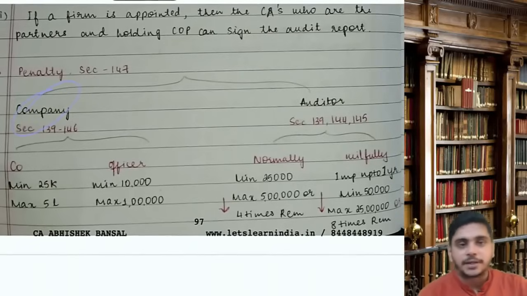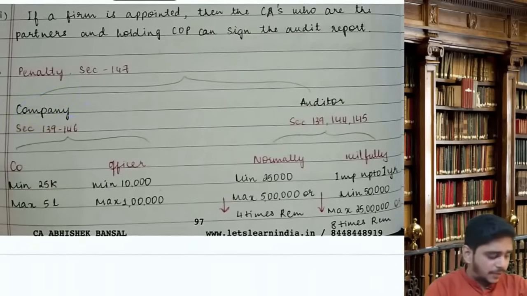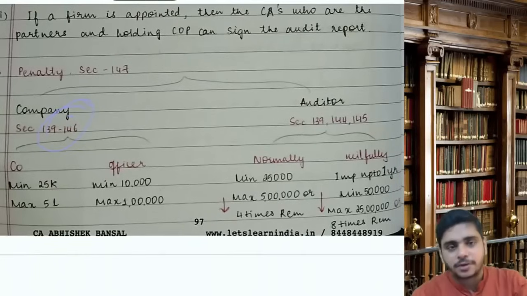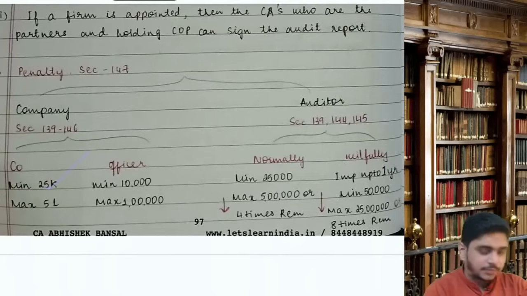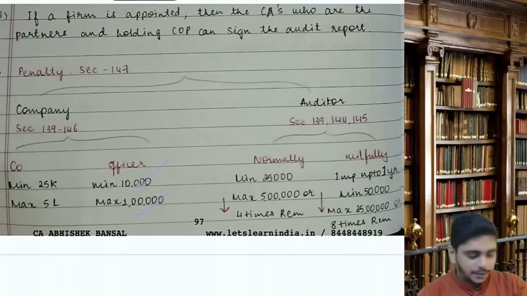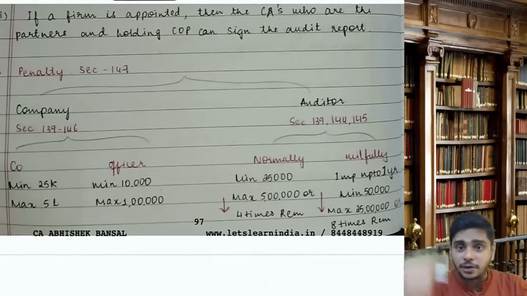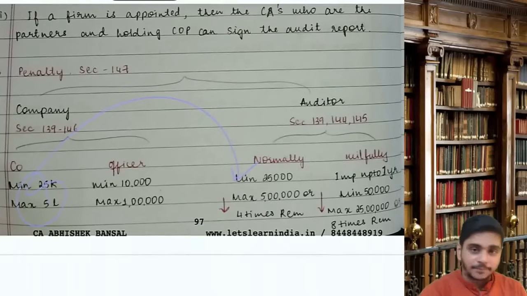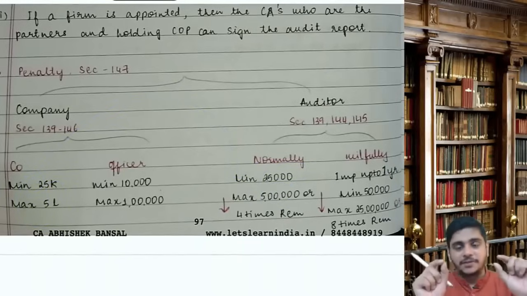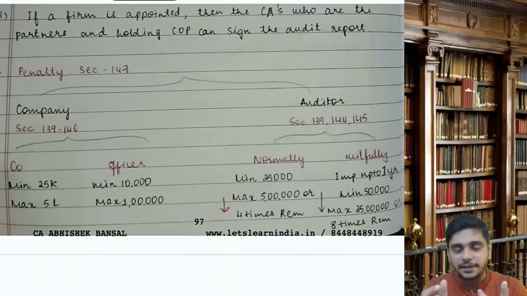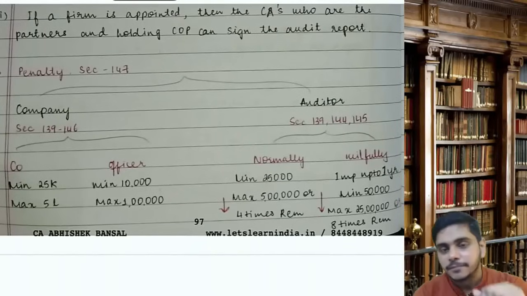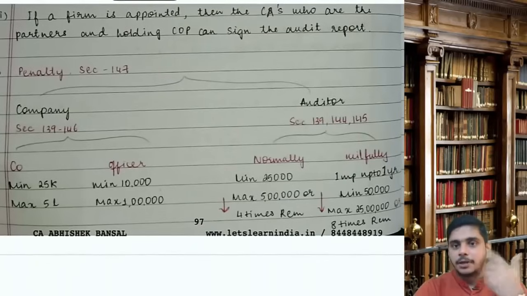In case the company has contravened sections 139 to 146, minimum penalty 25,000, maximum 5 lakhs. For the officer, 10,000 to 1 lakh. In case the auditor is contravening sections 139, 144, 145, it came in the exam. 139 is appointment, 144 is prohibited services, 145 is signing of audit report. The penalty is 25,000 to 5 lakhs or 4 times the remuneration, whichever is less. Then the range will be decided, and depending upon the range, the ROC will levy the penalty.